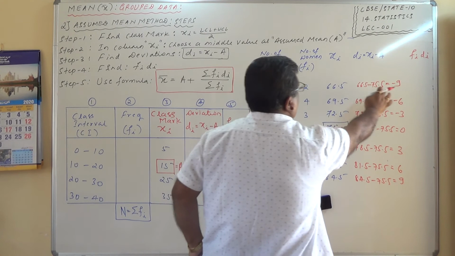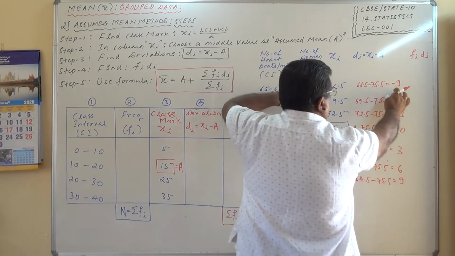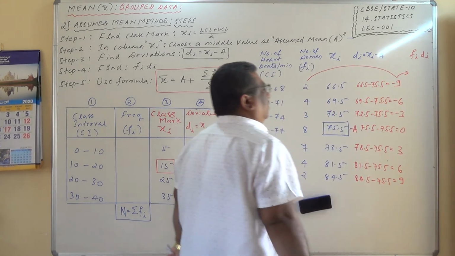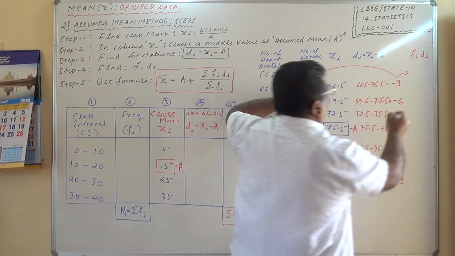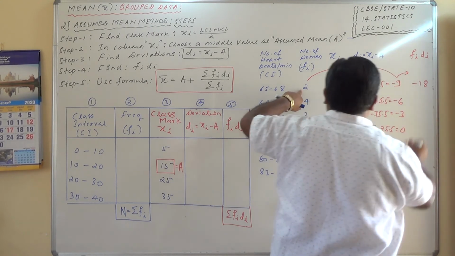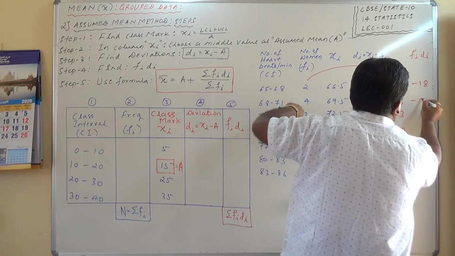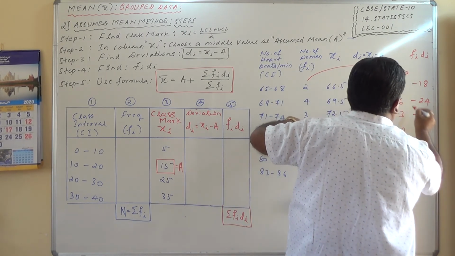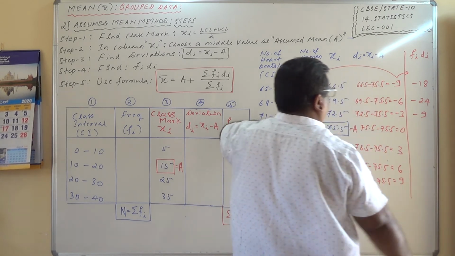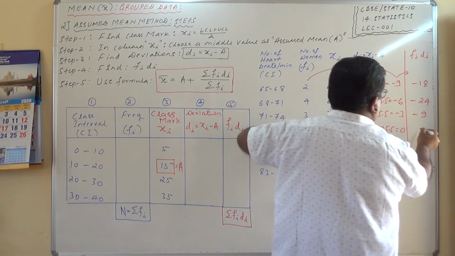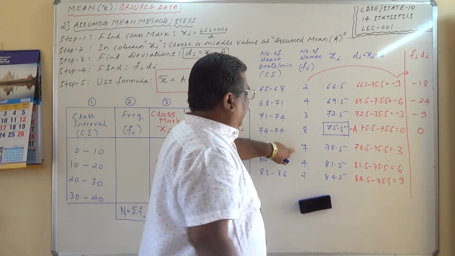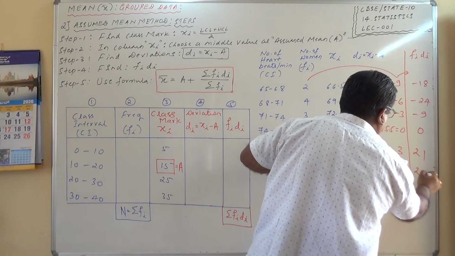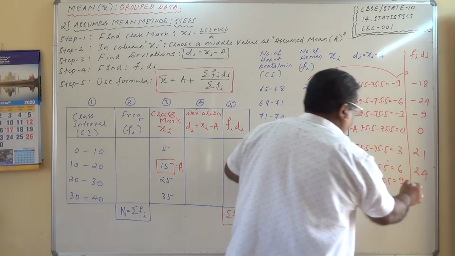fidi. What is that one? fidi, 2 into minus 9. Here this is the frequency and this one, so the product of these two basically is what it should give me. So minus 18, minus 24, minus 9, and it is 0, 21, 24, and 18.